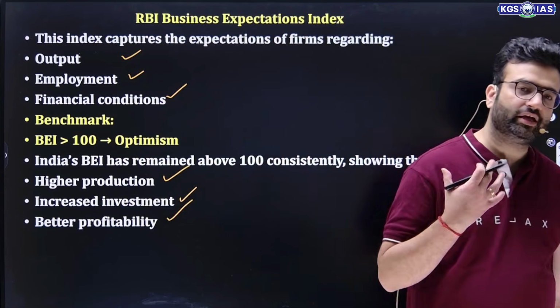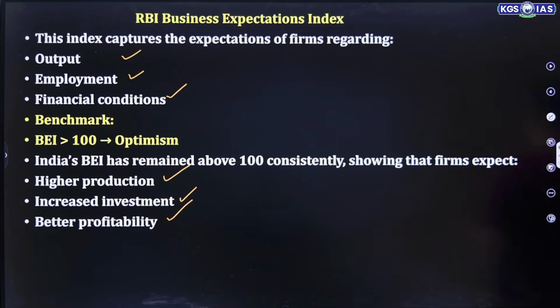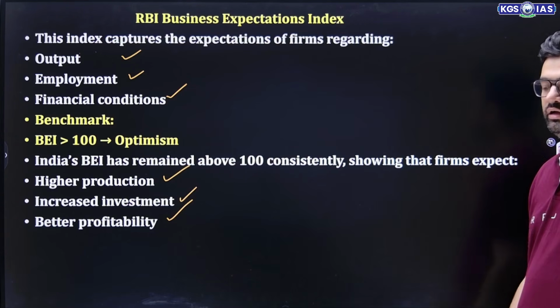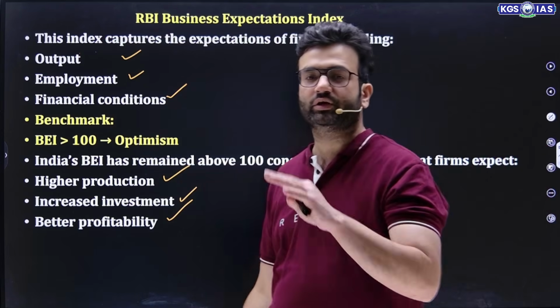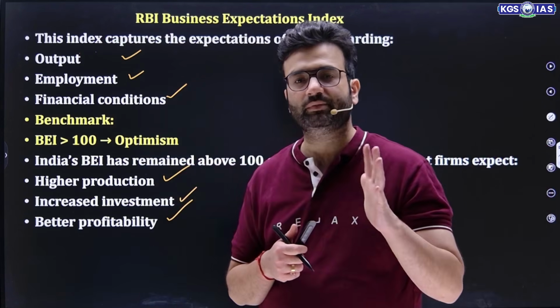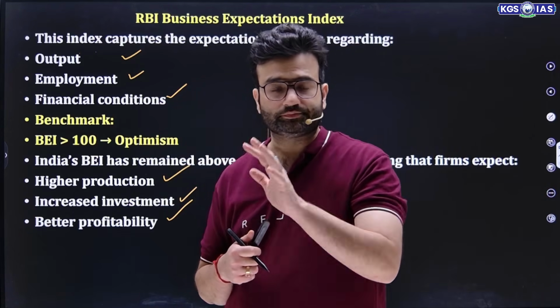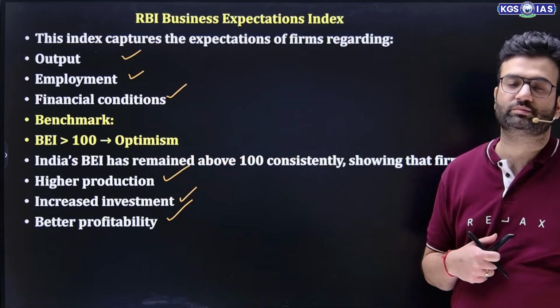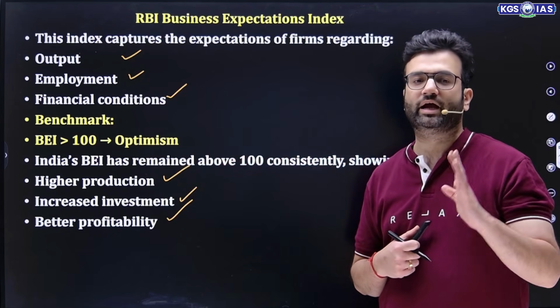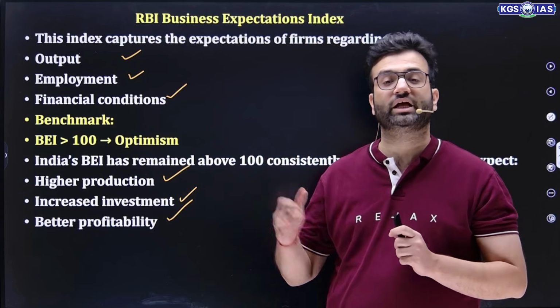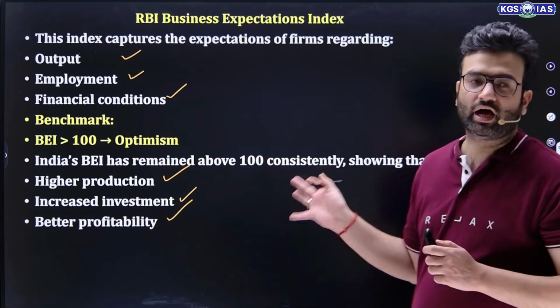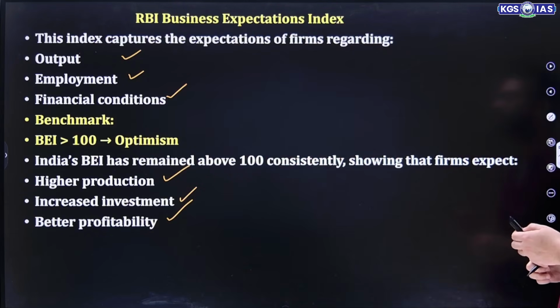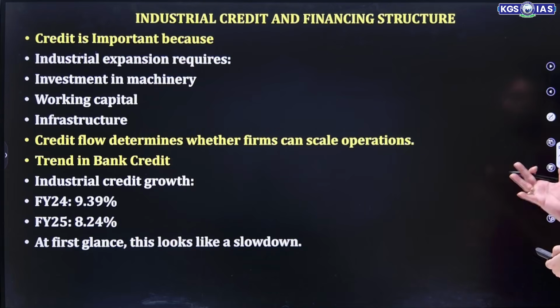So if the business expectation index is going towards more than 100, that shows that the virtuous cycle is rotating in a proper sense. That simply means demand is more, production is more, employment is more, income is more, saving is more, investment is more, capital formation is more, and it all enhances the GDP, which enhances actual profit. So RBI's business expectation index is above 100, let's say.